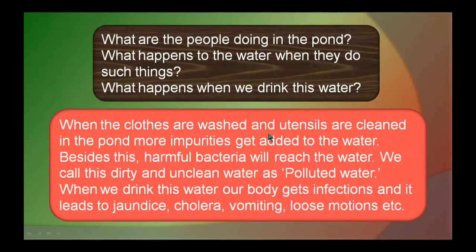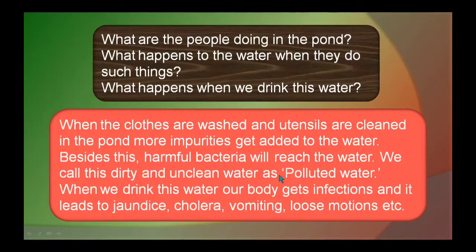When the clothes are washed and utensils are cleaned in the pond, more impurities get added to the water. When the clothes are washed, we are washing dirty clothes. So what happens? The dirt will mix into water and that water also becomes dirty. When we are cleaning utensils, what happens?